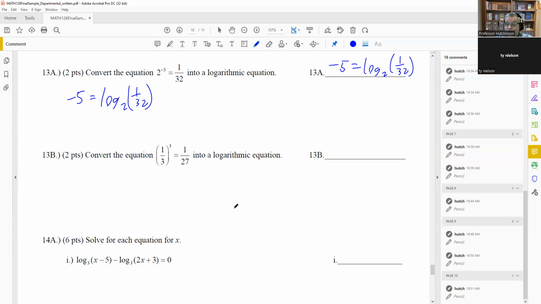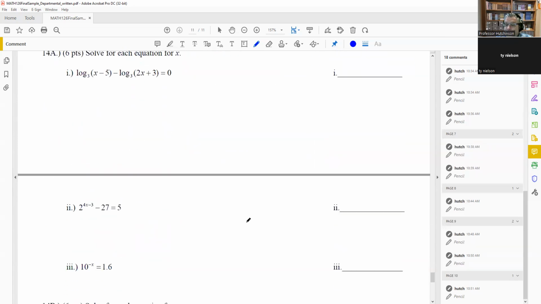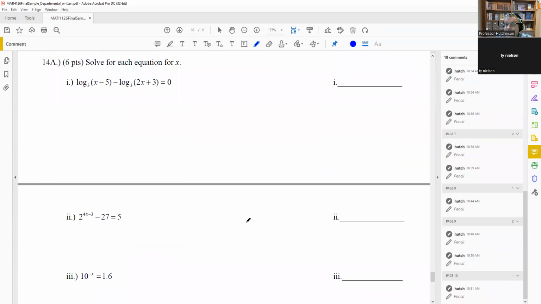14 is going to have 3 parts. Okay, so part A, B, and C on this. So let's do the first one. It says, solve for each equation. So there'll be basically 3 equations, exponential equations, log equations. So you just want to solve all those.